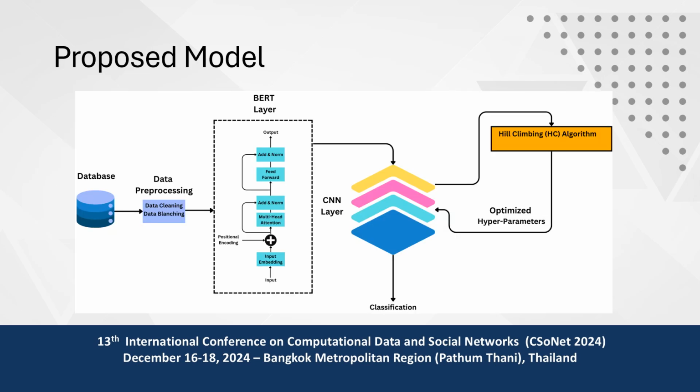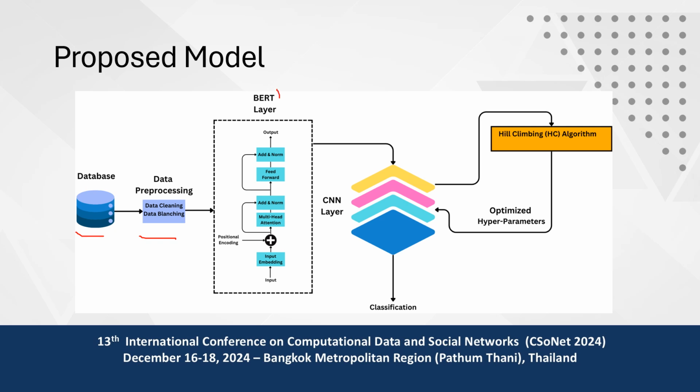Now I will give you a brief architecture of our model. This is basically the database, which in this case is a Kaggle dataset. Then data preprocessing takes place, which means we have to check whether any null or missing values are present, or whether all the values are integers or not, since sometimes string values are also possible.